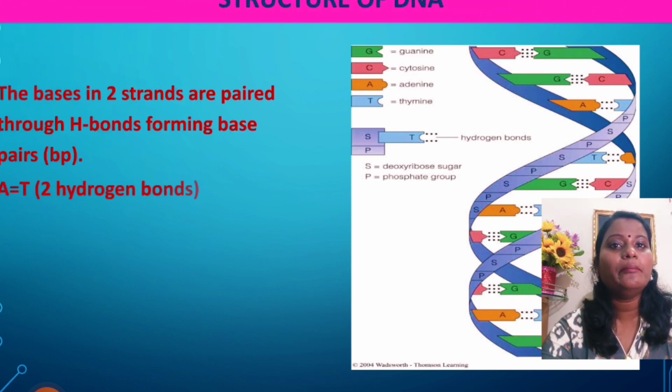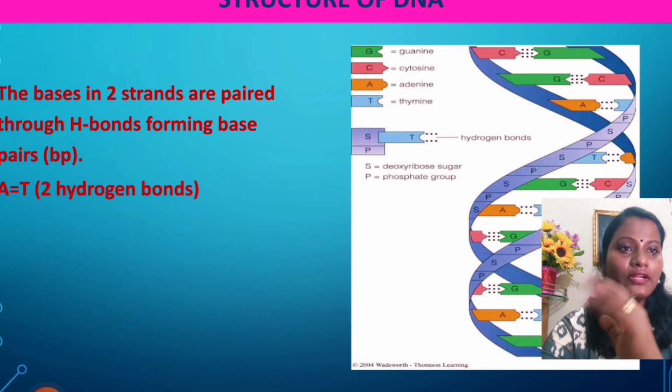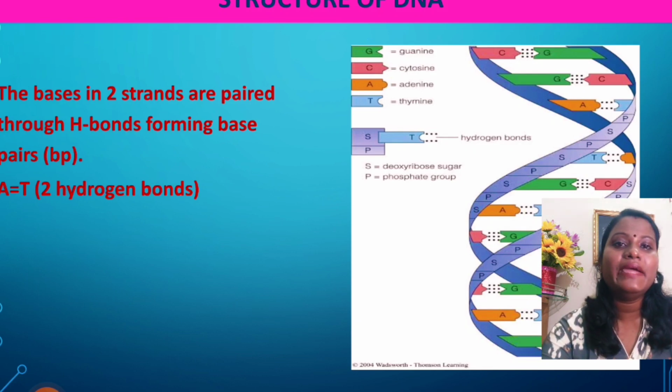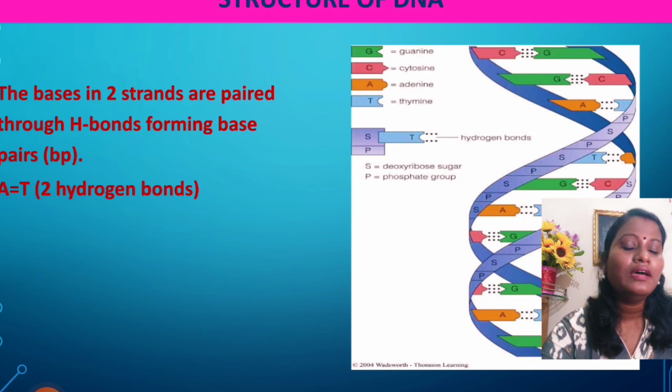Now talking about the base pair, right? So the base pairs are present. I already told you how the base pair is projected inside. The base pairs in the two strands are paired through hydrogen bonds. So how are these base pairs being formed or joined together?